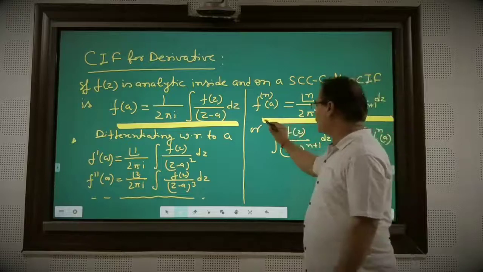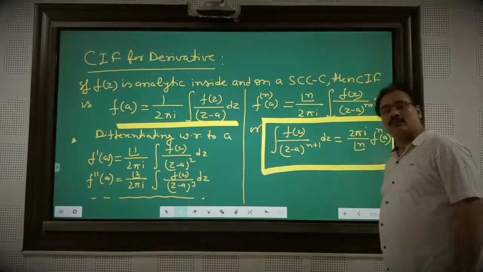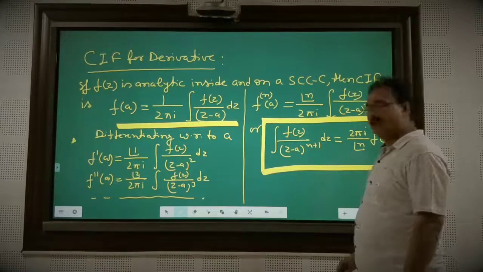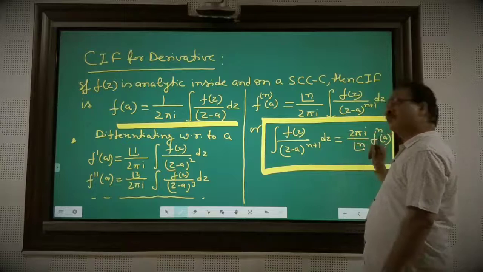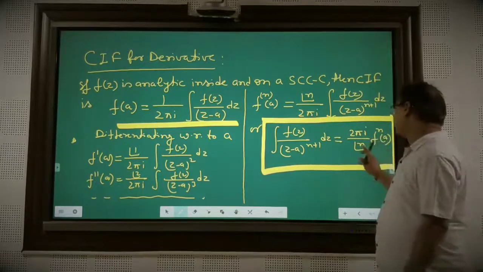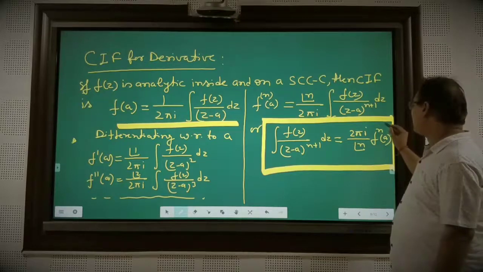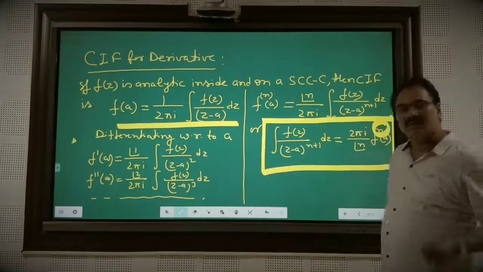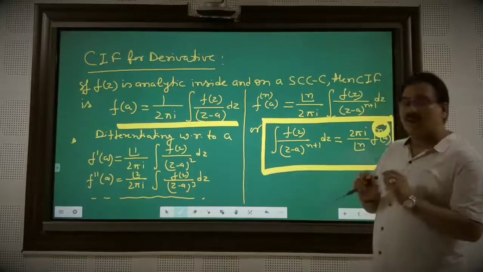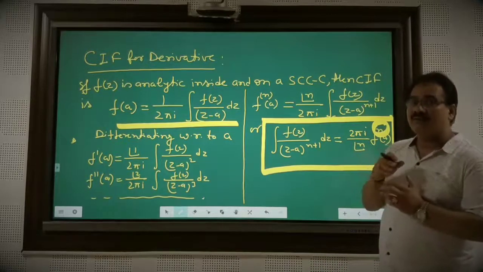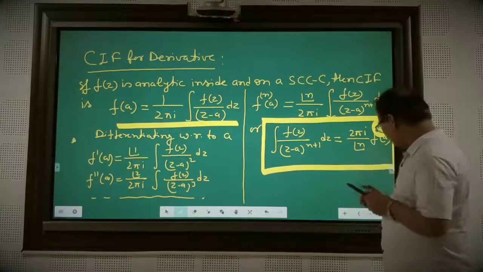The same formula in numerical form you may write like this. This is a good formula, and you have to remember it: the integral of f(z) divided by (z minus a)^(n+1) dz is equal to 2πi divided by n factorial times f^(n)(a). Remember, this n is not an exponent, which is sometimes mistaken by a few students. This is the order of the derivative. So f^(n) stands for the nth order derivative.